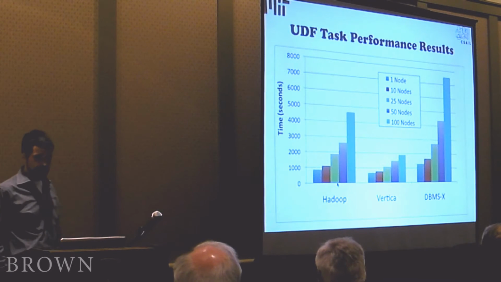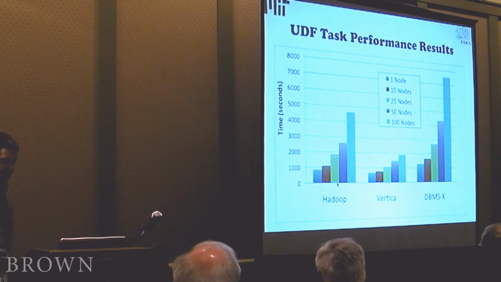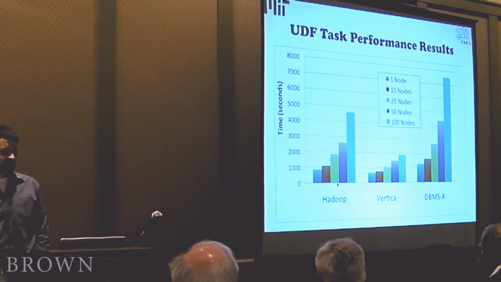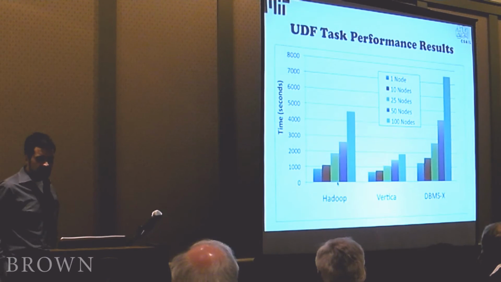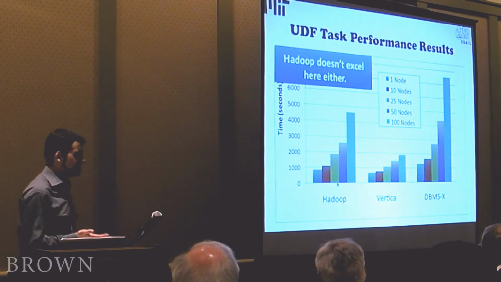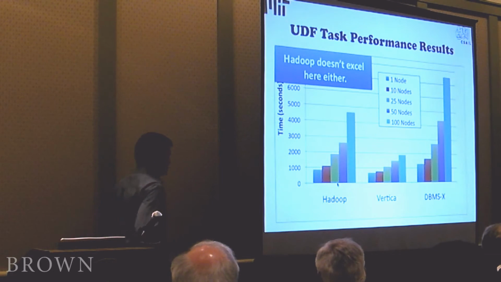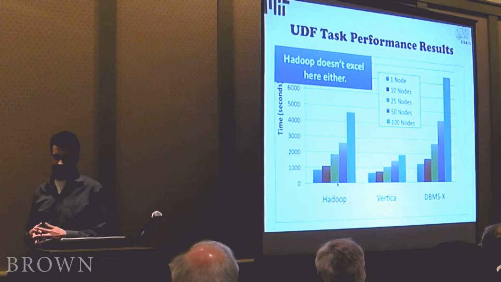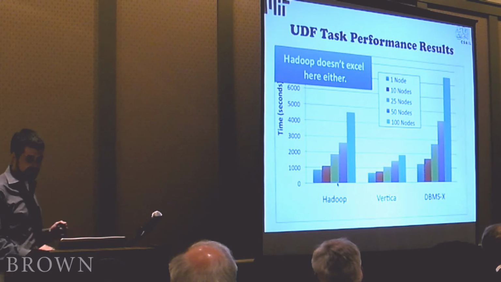Just to quickly show you the performance results from this, I don't have a lot of time to drill into the details. The paper breaks down the performance and why it looks like this in a little bit more detail. You see that Hadoop does slightly worse than Vertica and slightly better than DBMSs. So the surprising thing about this is Hadoop doesn't really excel here either, even though this was a task that really relies heavily on UDFs. It has no benefit from indexing. It's not the kind of thing that you would expect the database systems to do particularly well at.